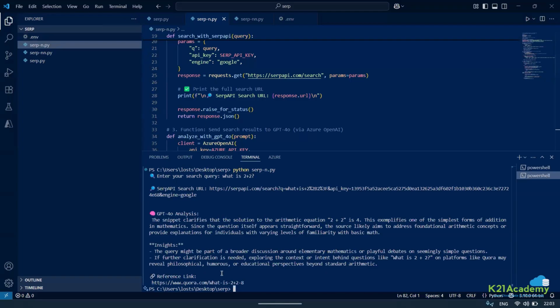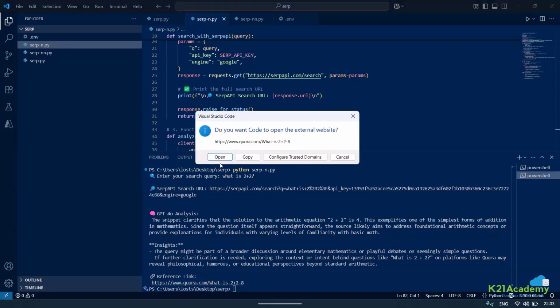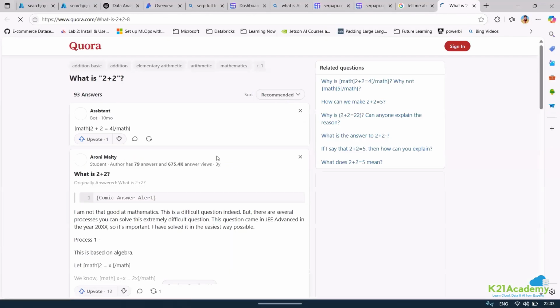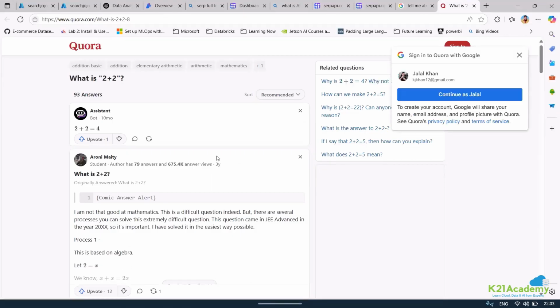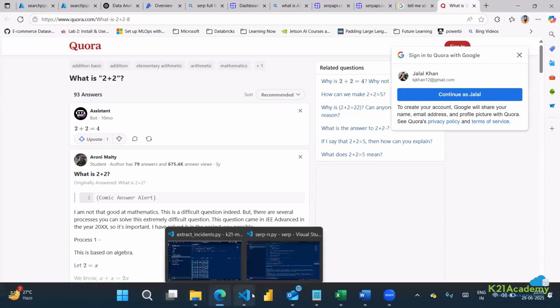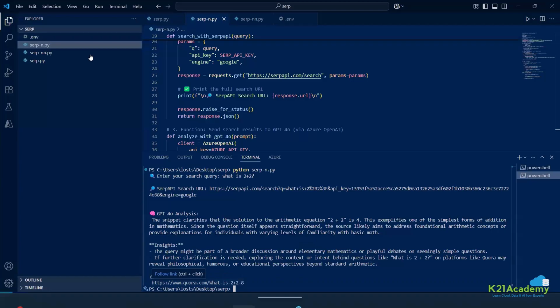I think we are getting something from Quora: 2 plus 2 is 4. And if you can see, I'm getting the reference link. Based on this, it is able to say what is 2 plus 2. If you go to this link, you will be able to find it. This is the reference link based on which the answer got generated, the top link. There are multiple links, and you can click on this and open it. Hopefully this will be workable. Again, that is just an extension using GPT, which is amazing.